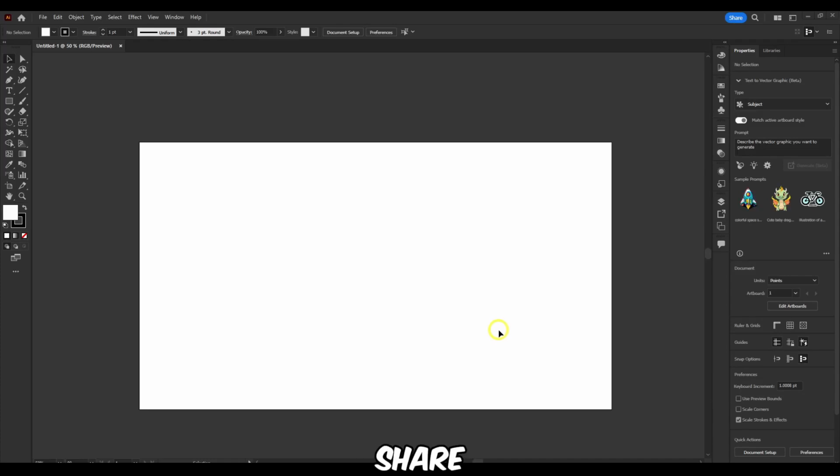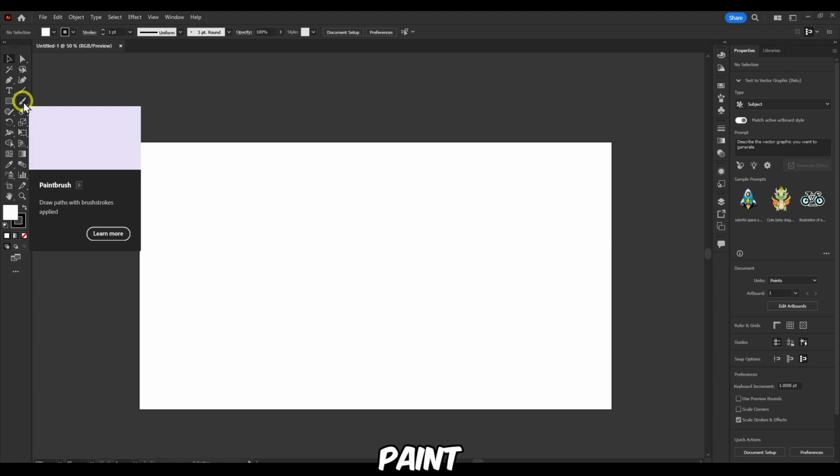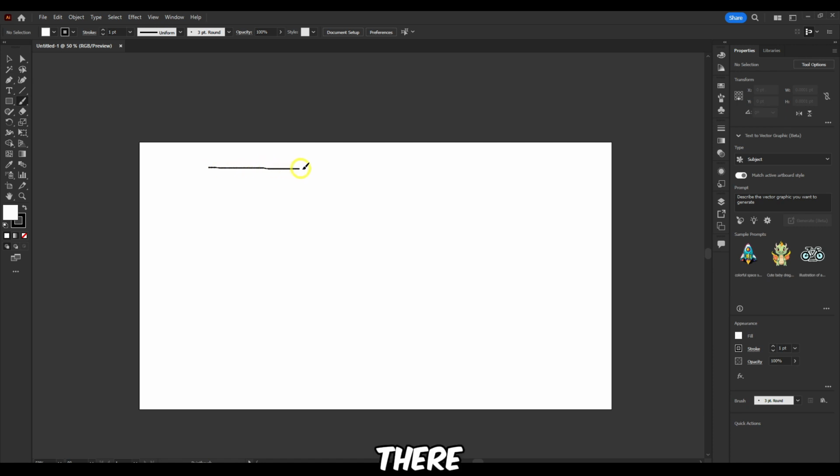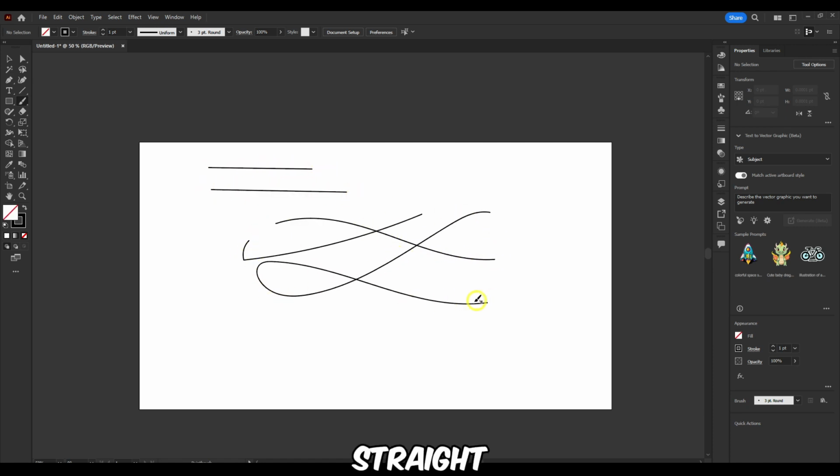In this video I'm going to share the best tips and tricks in Adobe Illustrator. So let's start with the first one. I found this very helpful. When you go to the paintbrush or press B, there were a lot of times when I wanted to create straight lines.